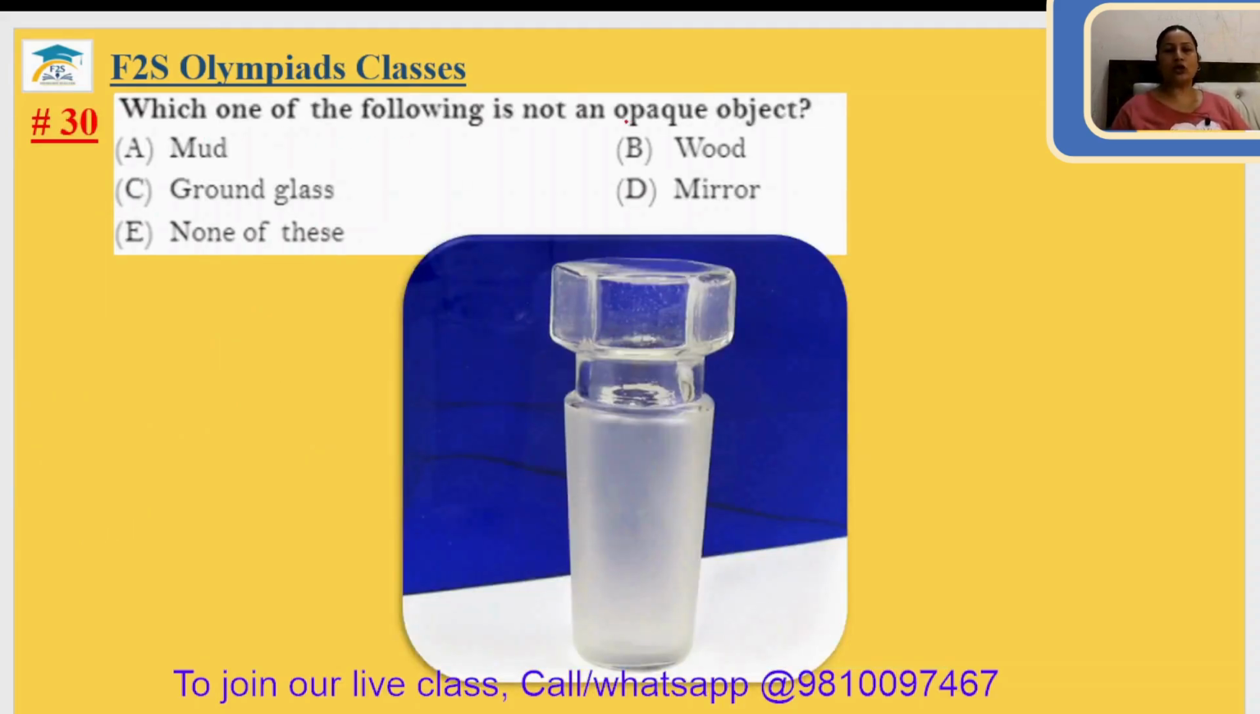30. Which one of the following is not an opaque object? Mud is an opaque object. Wood is an opaque object. No, sorry, mud is an opaque object. Wood is an opaque object. Not an opaque object, we have to find. Ground glass is not an opaque object. Mirror is an opaque object. Okay? This is the picture of the ground glass. You can see, the 30 answer will be option C.